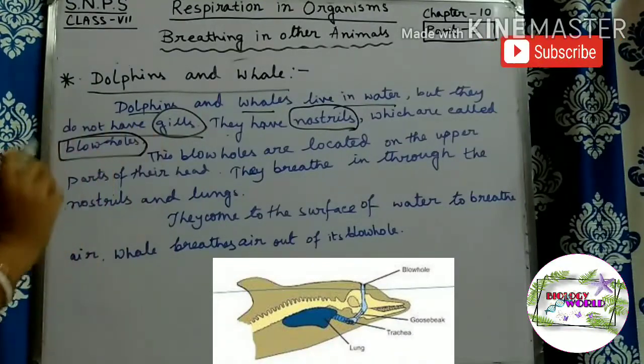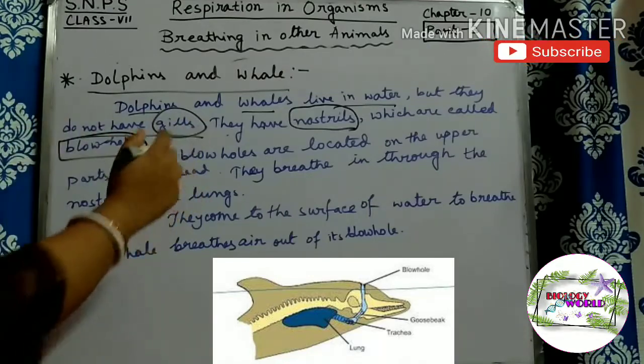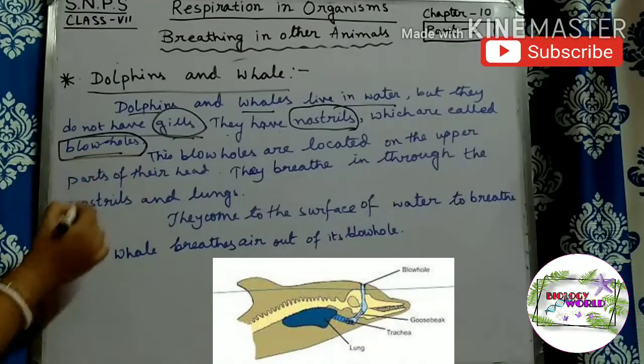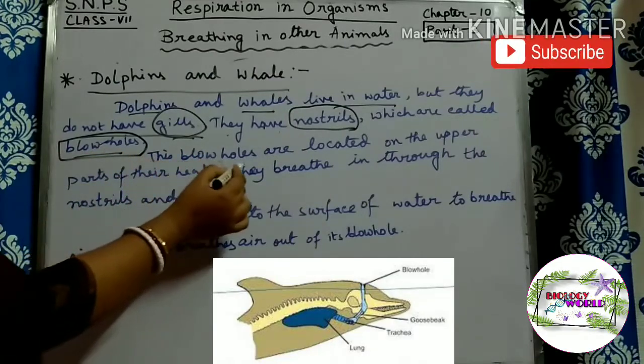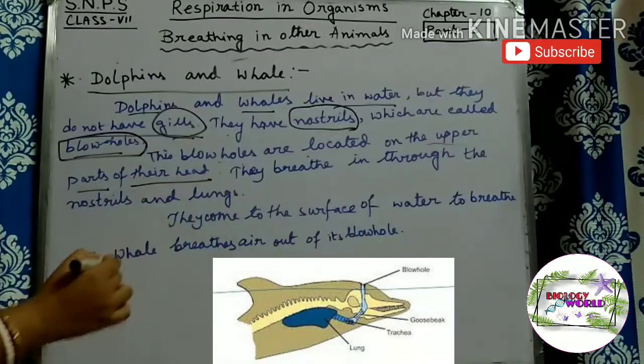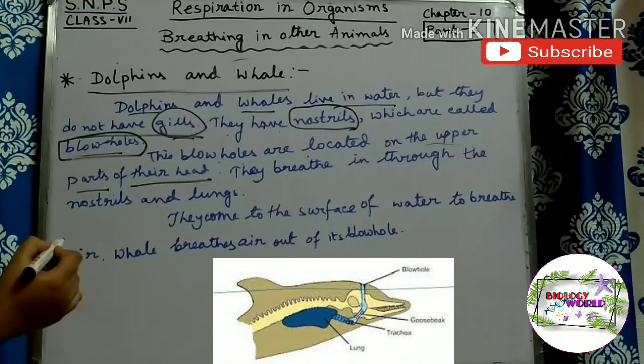So, what we have seen? Dolphins and whales have no gills. They have nostrils. This is called blowholes. These blowholes are located on the upper part of their head. Means on the upper part of their head, these blowholes are located.